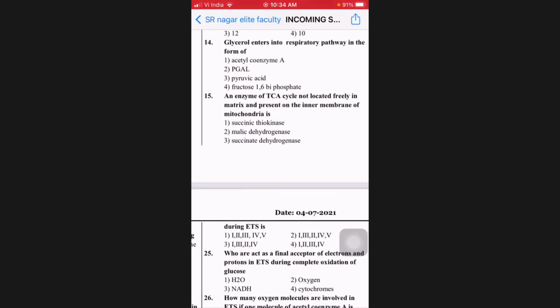An enzyme of TCA cycle not located freely in the matrix and present on the inner membrane of mitochondria. Hundreds of times we have been emphasizing this. Everyone knows it is succinate dehydrogenase, which in fact forms complex 2, isn't it?